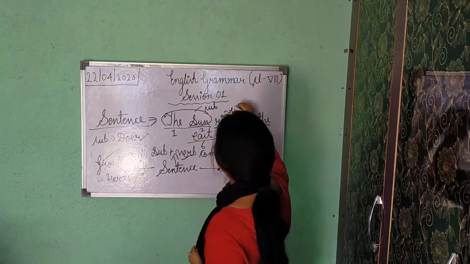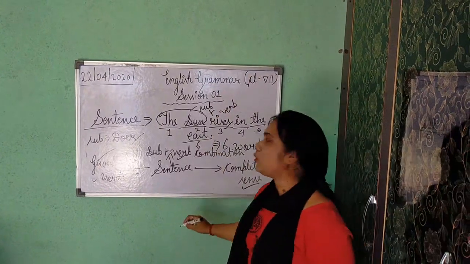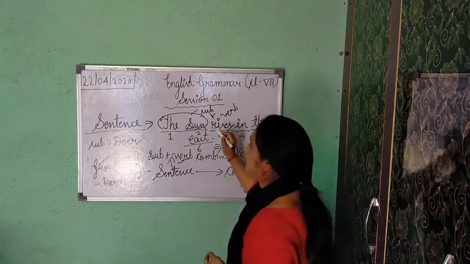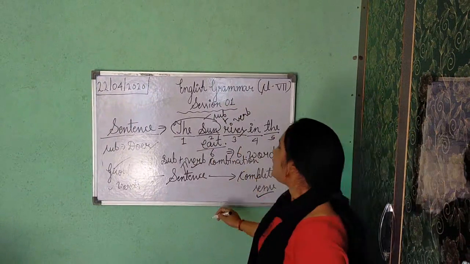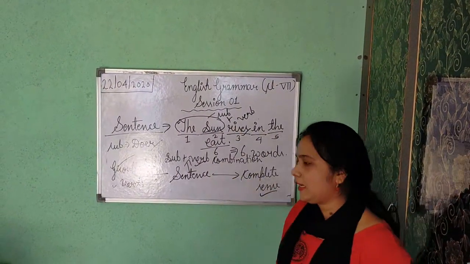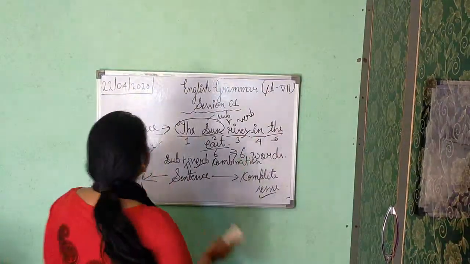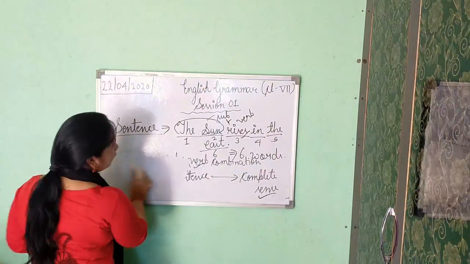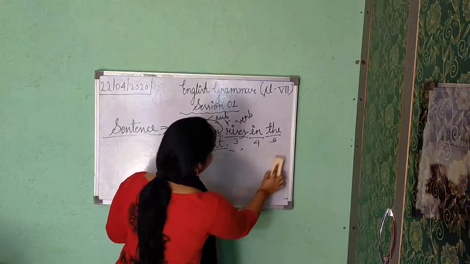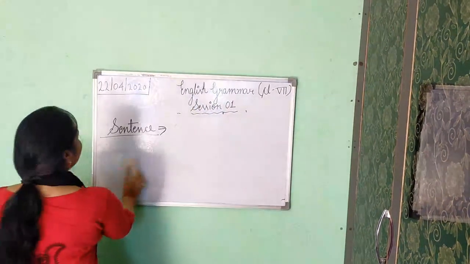So here we are getting the subject plus verb combination. Make sure that this sentence is giving us complete meaning, is a group of words, and has a subject plus verb combination. Okay, I think there is no problem in this example. Now after this I am going to give you another example. Okay class? Now the second example is,